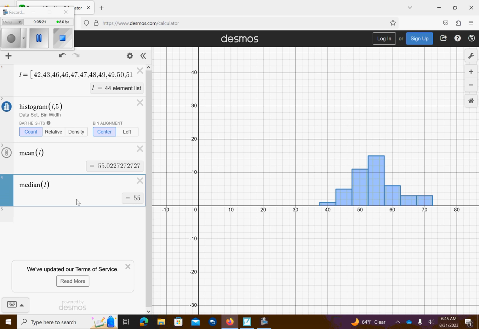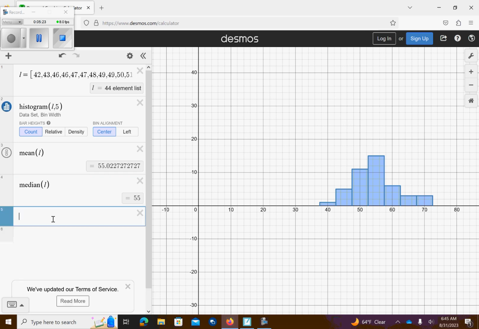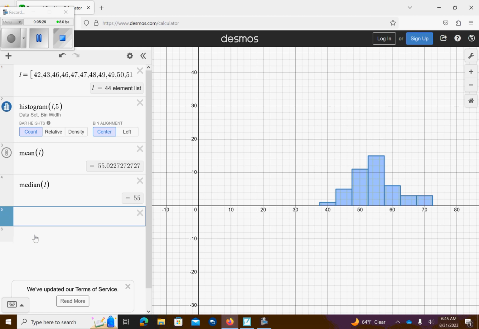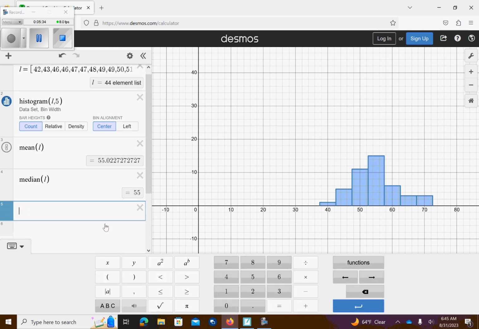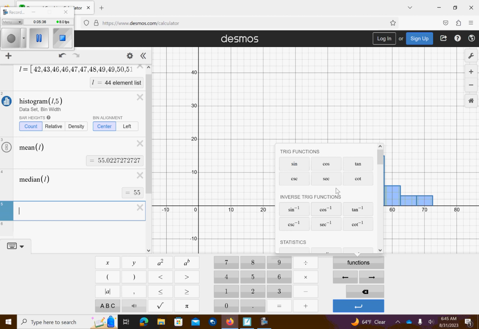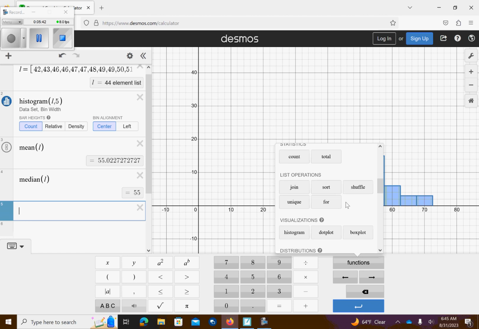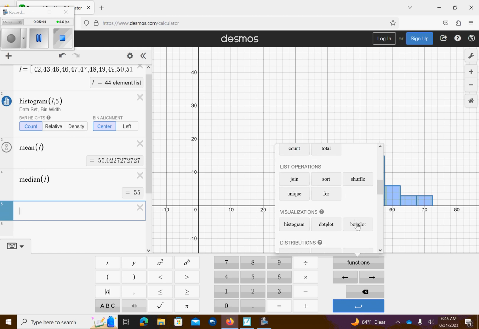Create a stem plot of US presidents. So I think we can do stem plot. Nope, I have to find this. So I'm going to go to functions, and I need to find the stem plot, or it's called a box plot sometimes. All right, wait, we don't have a stem plot.